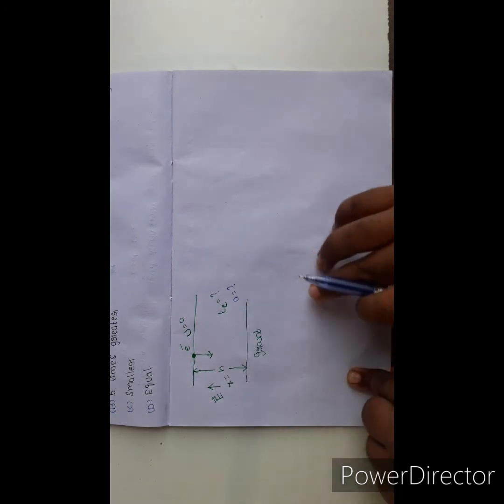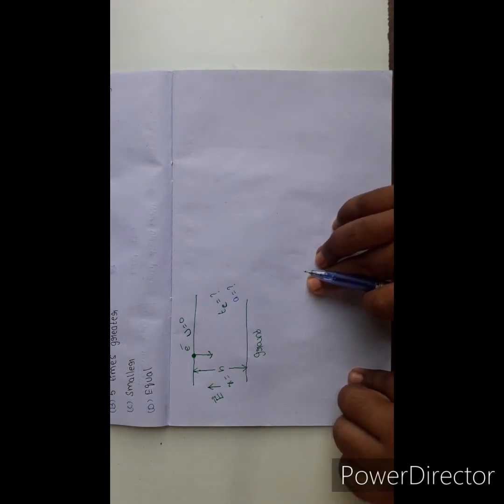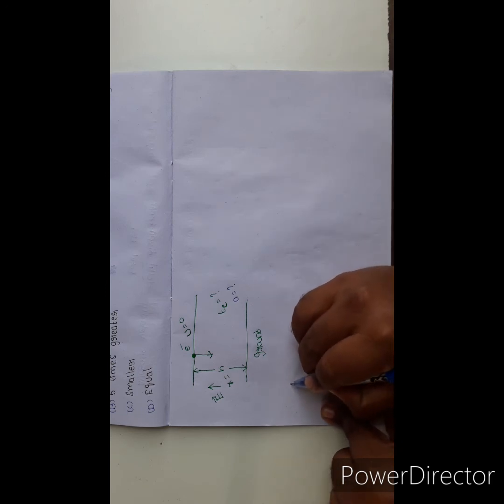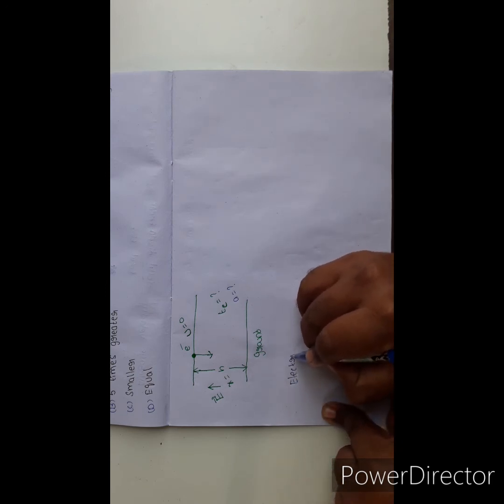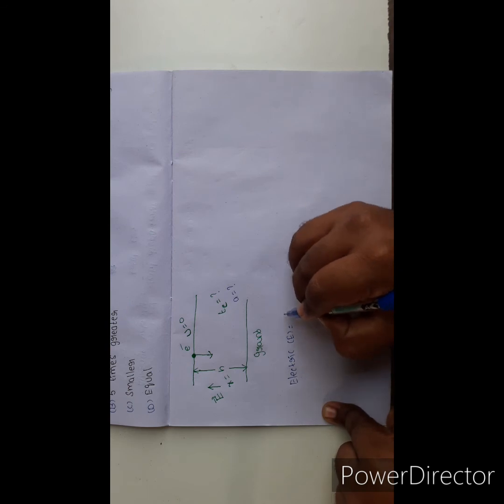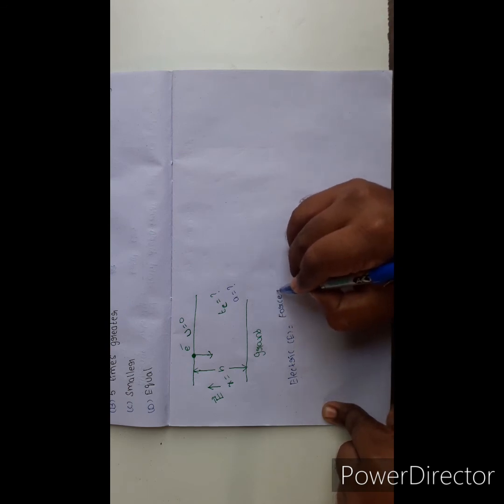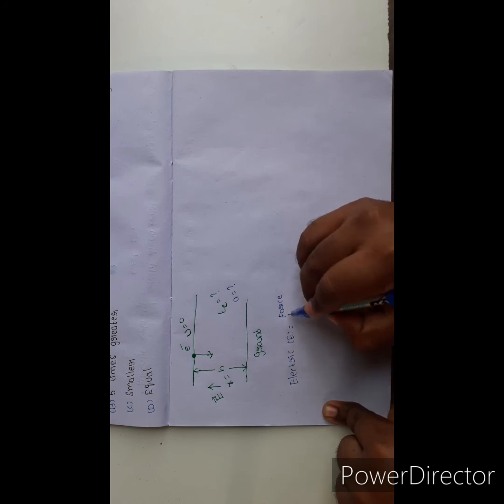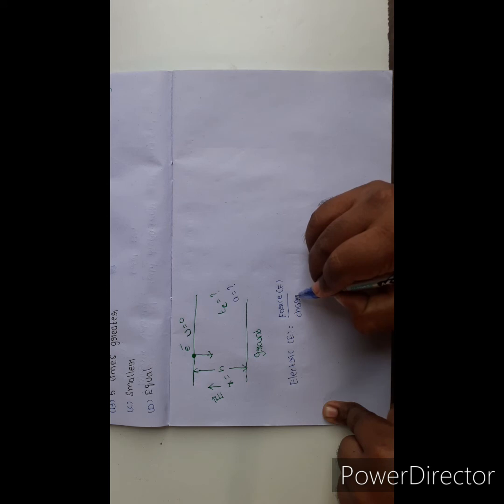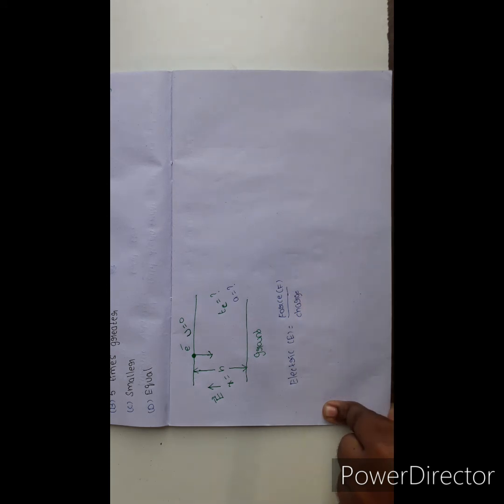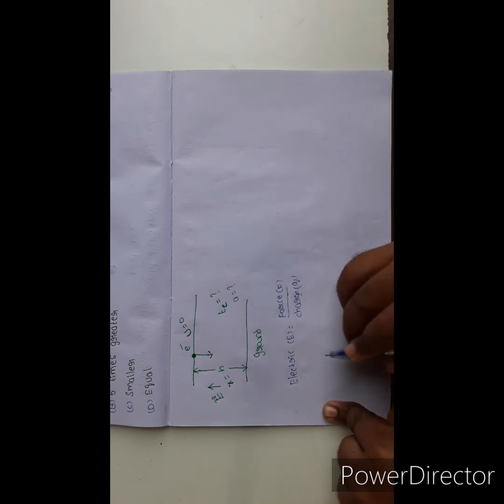We have already discussed what is meant by electric field and what the formula of the electric field is. The electric field formula is E equal to force, where force is either attractive or repulsive force, divided by the charge of the object, F by Q. So E equal to F by Q, and so F equal to QE.